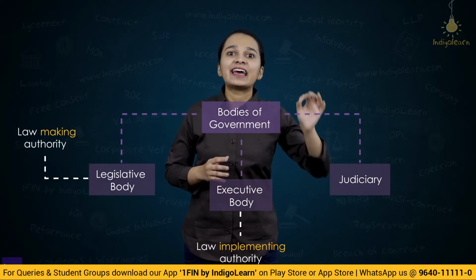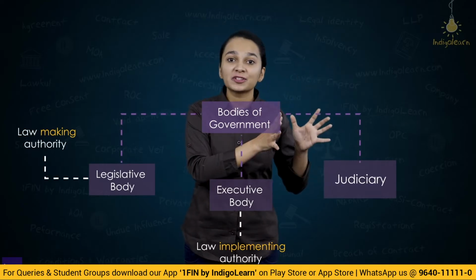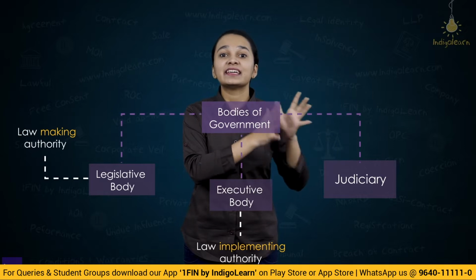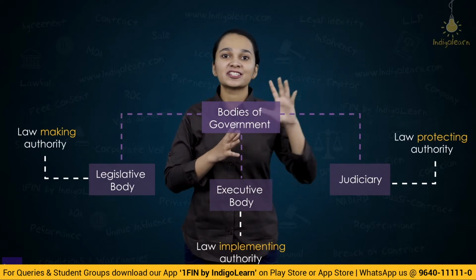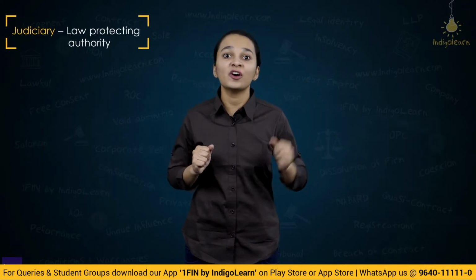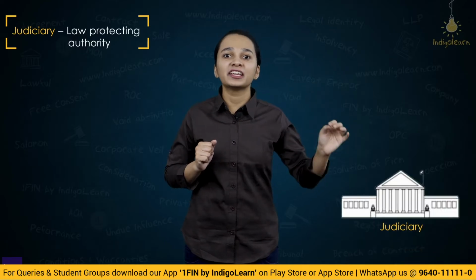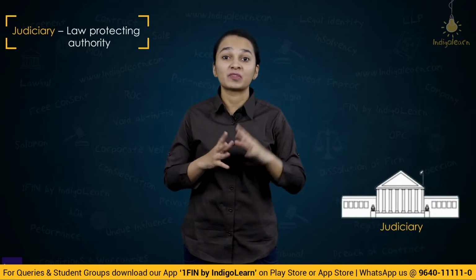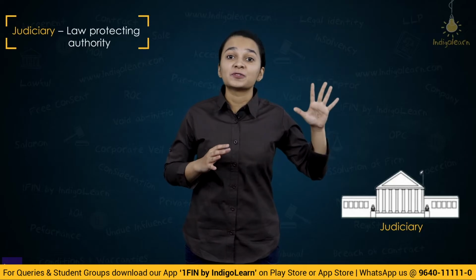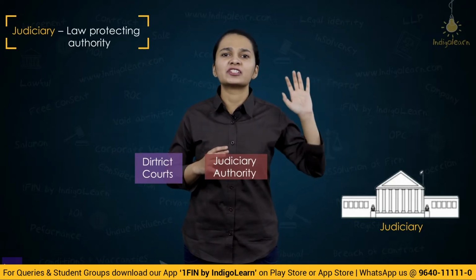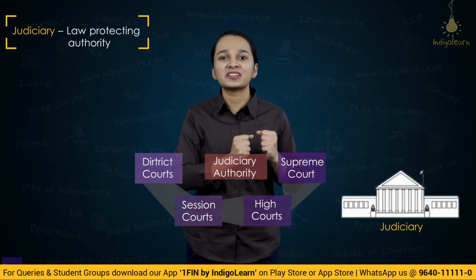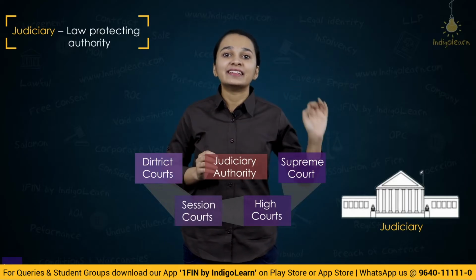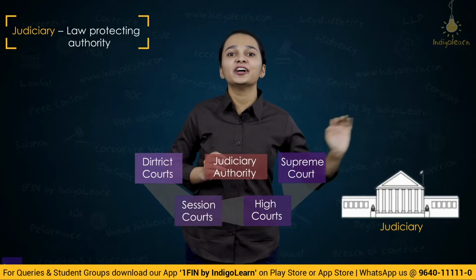And then finally there's the judiciary. Judicial authority is basically the law protecting organ. And why do we call it a law protecting organ? In case there is any person who is violating the law, it is the judiciary who will give punishment to that person. Now you might have heard of different types of courts: district court, sessions courts, high court, supreme court. These are all judiciary authorities, and what do they do? They are protecting the law.